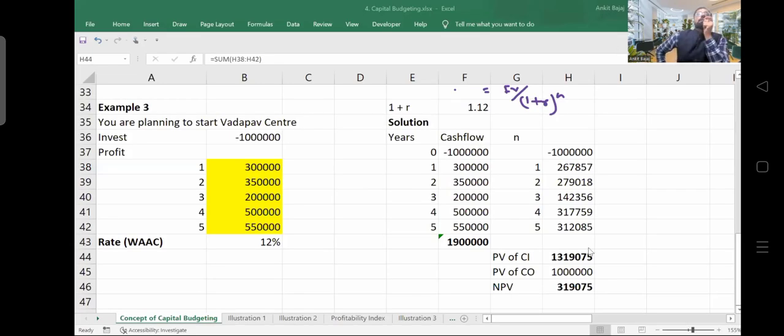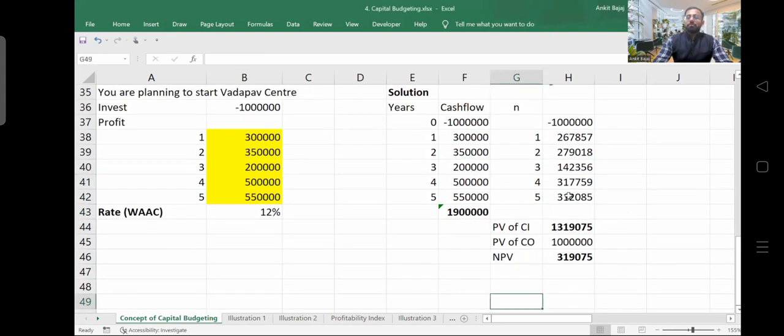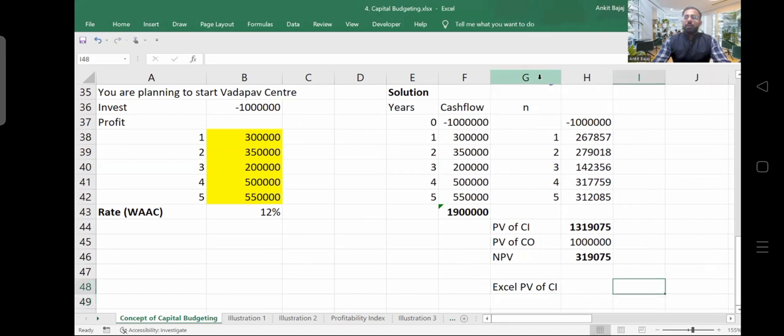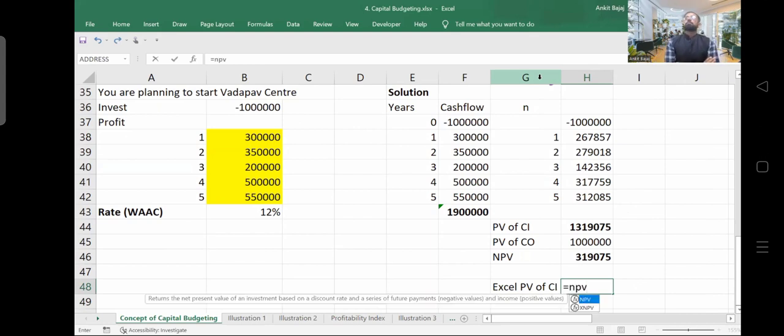So I will be telling you the formula. What you can do in a fraction of seconds, you can calculate the present value of cash inflows, right? Here, we have calculated present value for every year. Now I will use the Excel formula to calculate present value of cash inflows. Now, what is the formula here? For the steps, you have to write down NPV is equal to NPV, right?